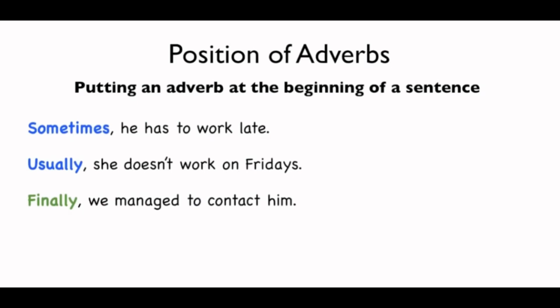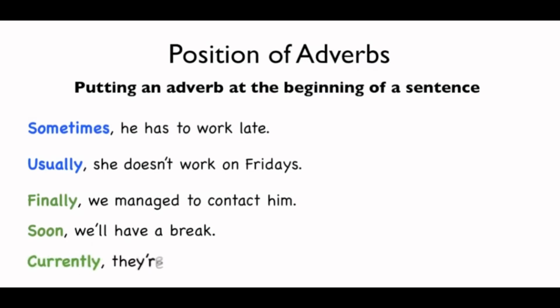Here we have soon at the beginning. Soon we will have a break. And one final example with currently. The original sentence was, they are currently negotiating a deal. And we can stress currently by putting it at the beginning and saying, currently they are negotiating a deal.